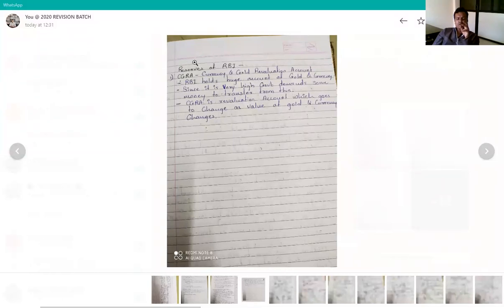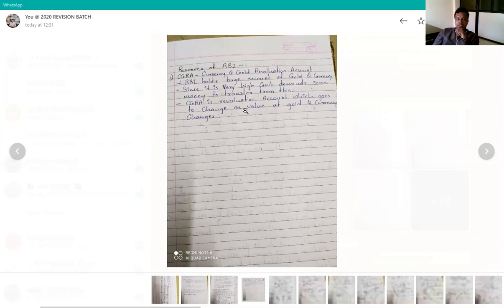Now here you can see she has written simply reserve of RBI. So what type of reserves are there with the Reserve Bank of India? She mentioned here CGRA, that is Currency and Gold Revaluation Account. RBI holds a huge amount of gold and currency. Since there is very high government demand, some money is transferred from this, because gold and foreign currency are in high demand in the market, so they keep it as a reserve so that it can be used during a contingency situation. That is the purpose of the CGRA.